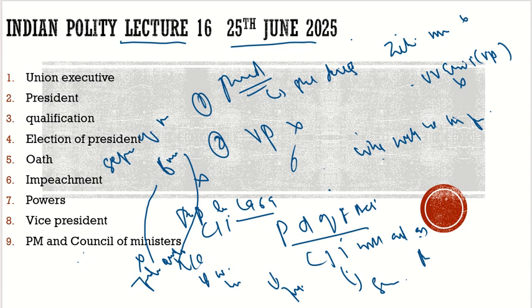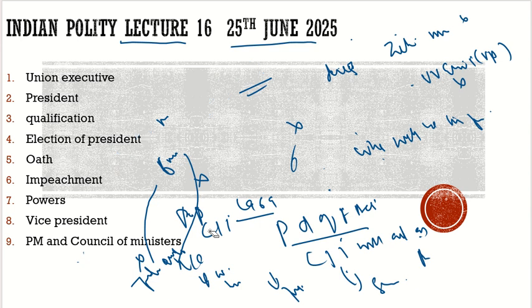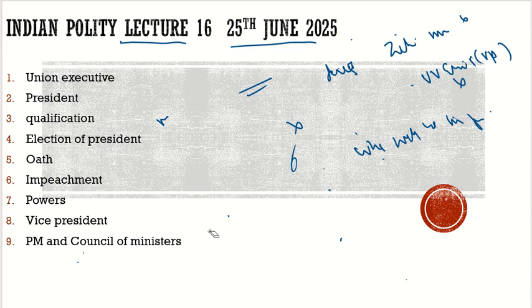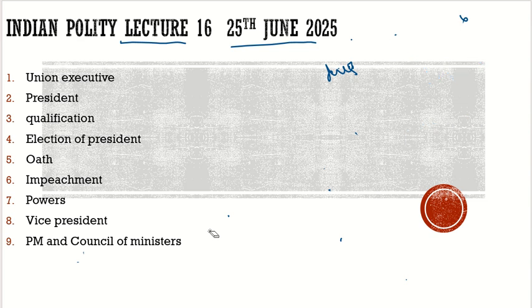Now let's move to another topic, which is the Council of Ministers. As we are discussing the executive here, we are discussing the Union executive. In it we have the PM and the Council of Ministers too. Let's try to discuss that now. What is this Council of Ministers? Let's try to find out. There are various concepts related to the Council of Ministers which we will try to understand one by one.